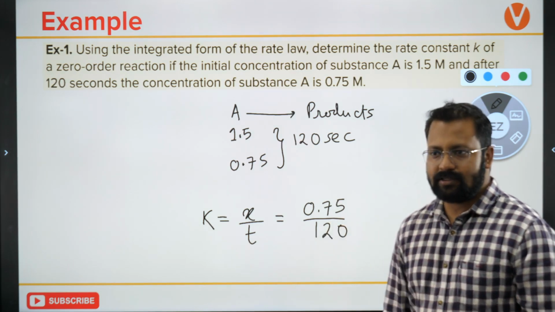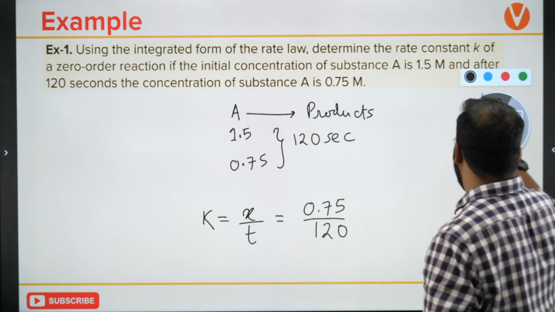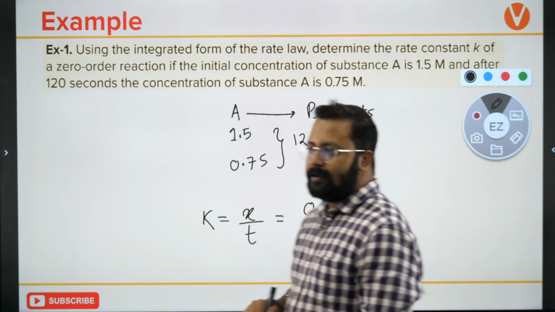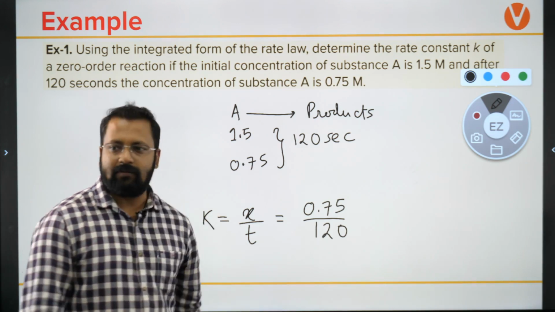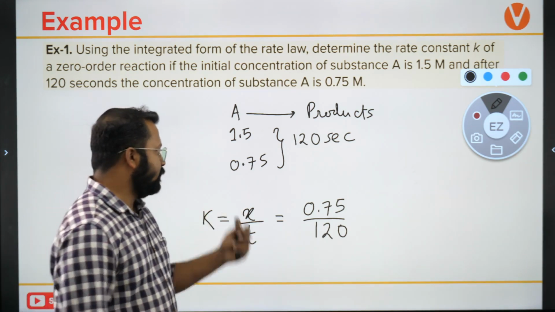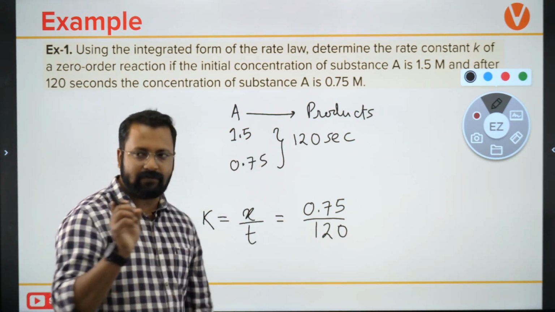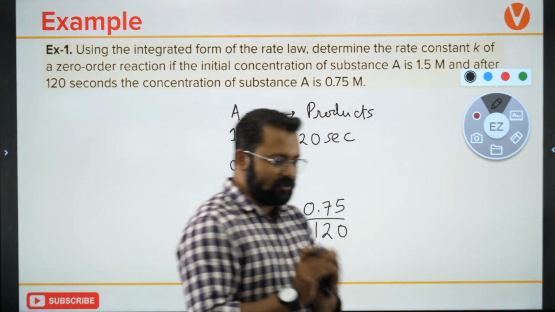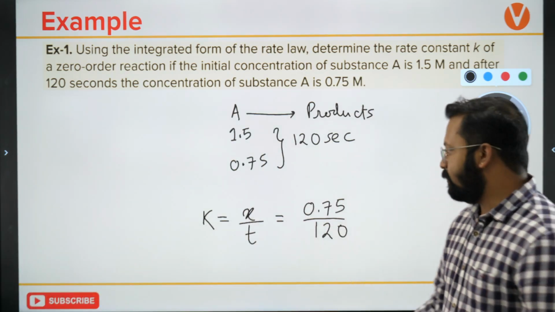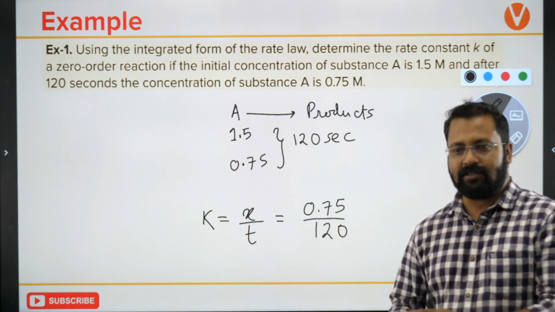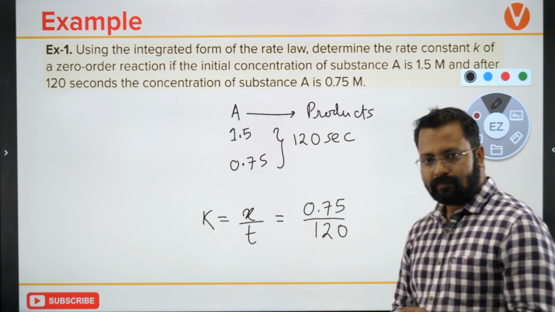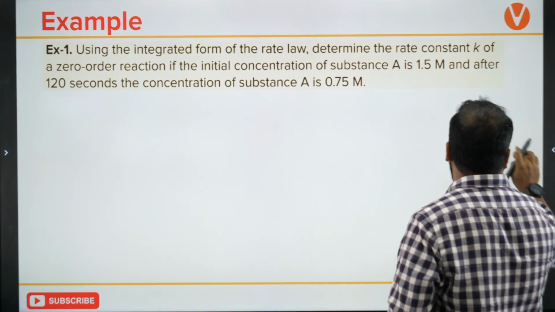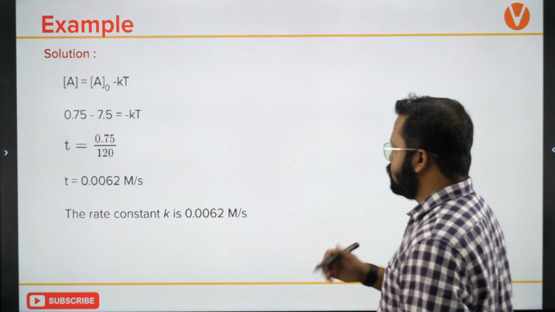What will the answer be? 0.75 divided by 120. Initial concentration minus final concentration gives you the amount consumed, divided by the time it takes for that consumption. That will be the value of the rate constant. Is that clear? So let's look at the solution.